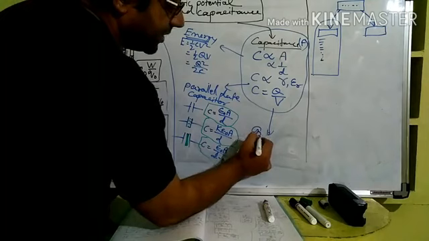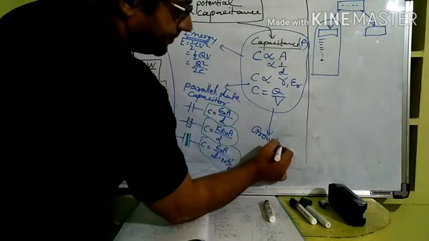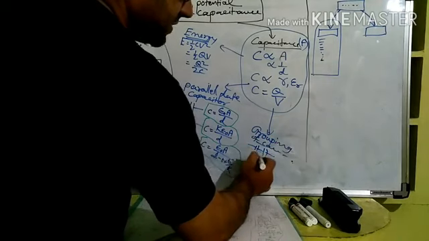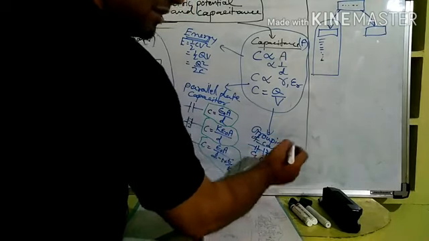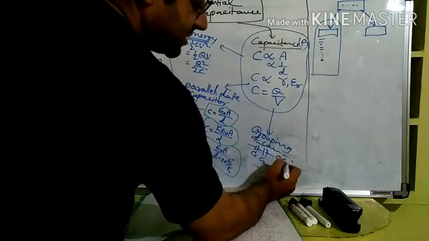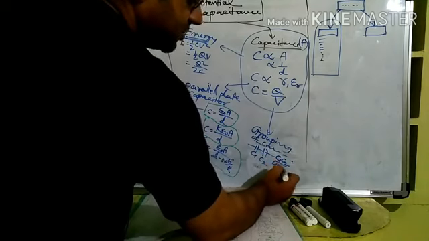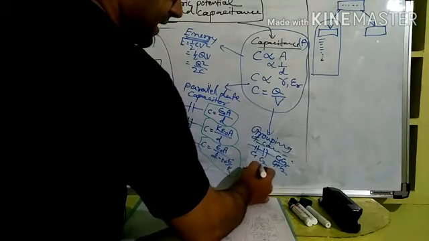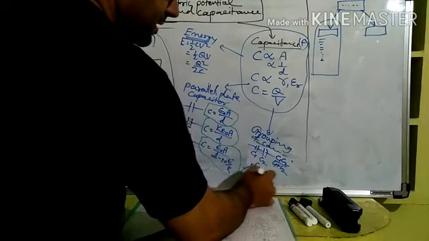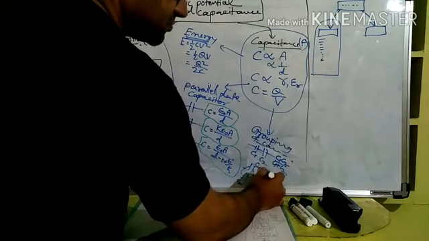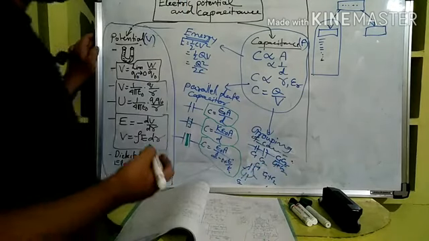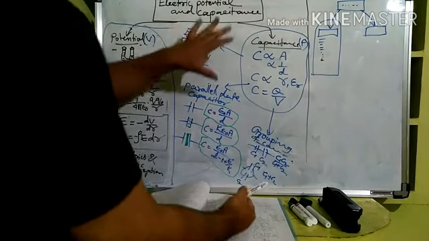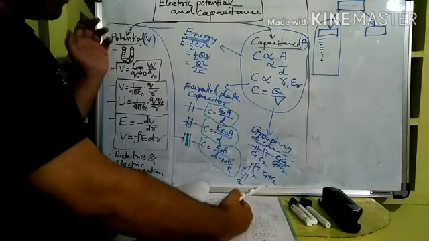Here is the grouping of capacitors. If capacitors C1, C2 were connected in series, then the effective capacitance was C1 C2 by C1 plus C2. And if the capacitors C1, C2 were connected in parallel, then the effective capacitance was simply C1 plus C2. A grouping of capacitors we did, and some numericals on this we carried. Taking all these concepts together, we did some numericals, right?